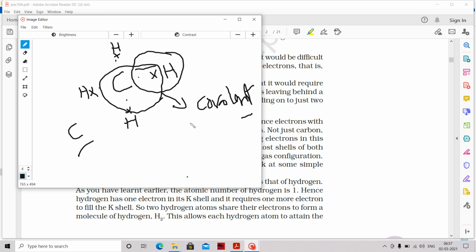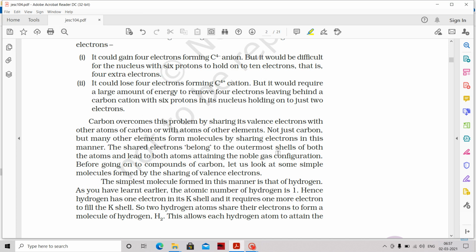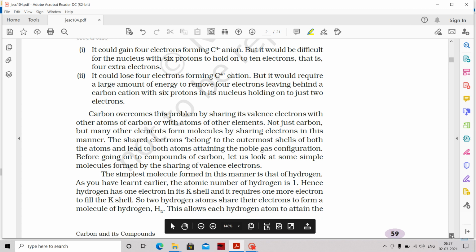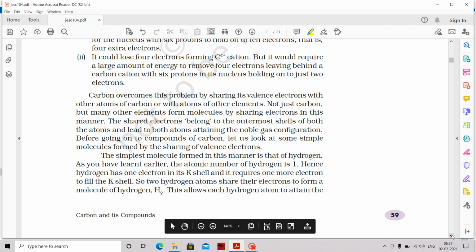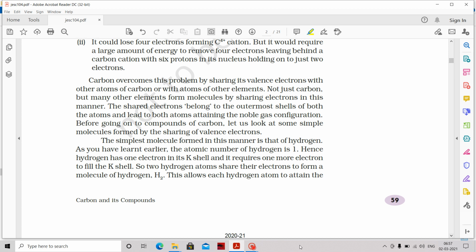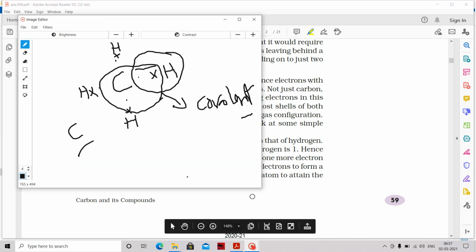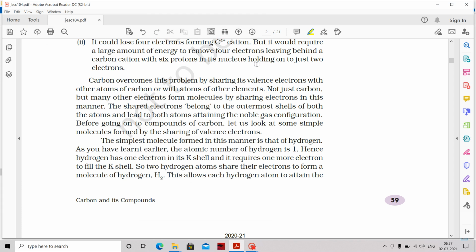C-O-V-A-L-E-N-T. Covalent bond. In such a way, it can attain its noble gas configuration and gain stability. So it can do sharing of valency electrons. How many electrons can it share at maximum? Total we have seen here, carbon can share a maximum of 4 electrons: 1, 2, 3, 4. That's why carbon's valency is 4. This is the simplest way we have read this.